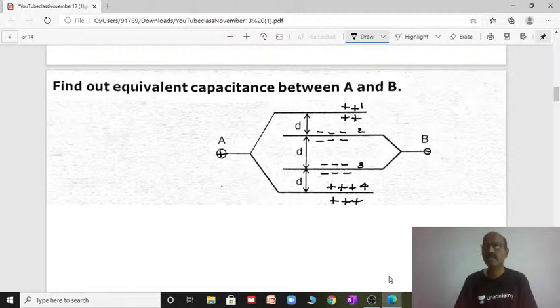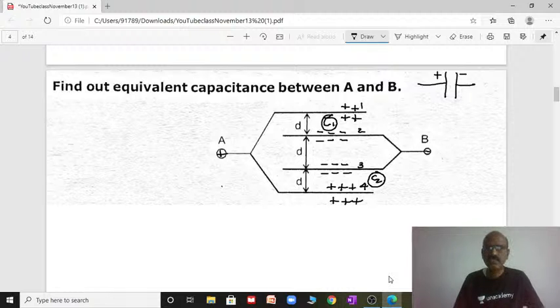Now you can see plates 1 and 2, positive and negative. A parallel plate capacitor will always have one positive and one negative terminal, with a small distance d between the two plates. Here, positive and negative form the first capacitor, C1. Next, negative and negative, so there is no capacitor here, since the charges are similar. The last one, negative and positive, forms the other capacitor, C2, the second capacitor.